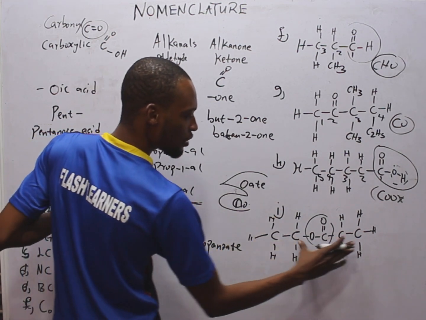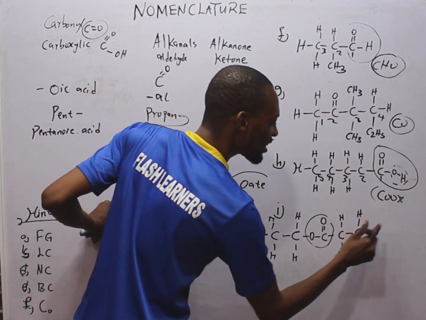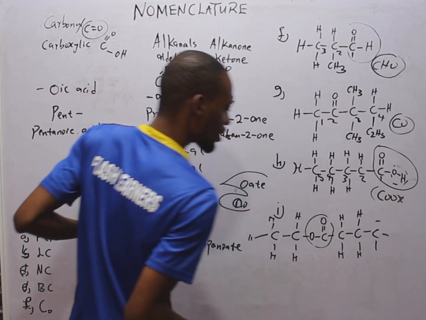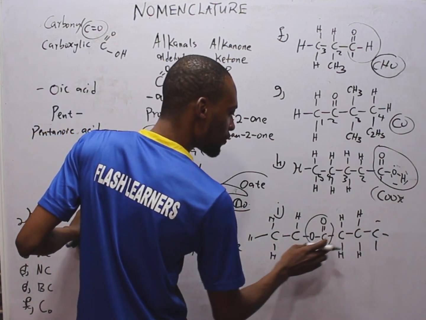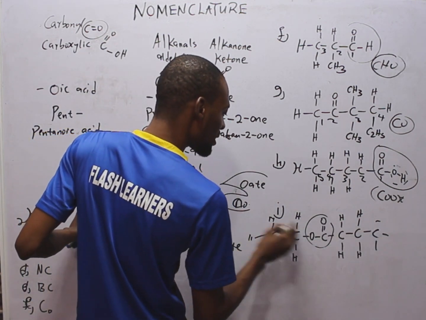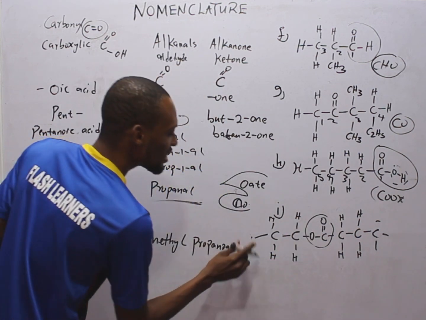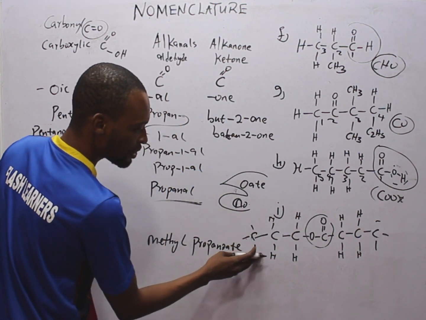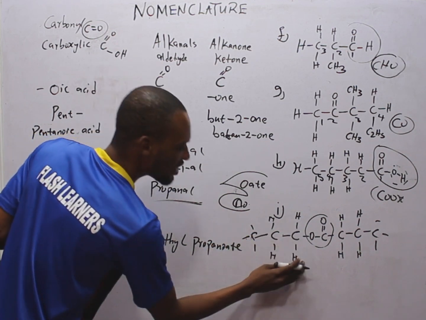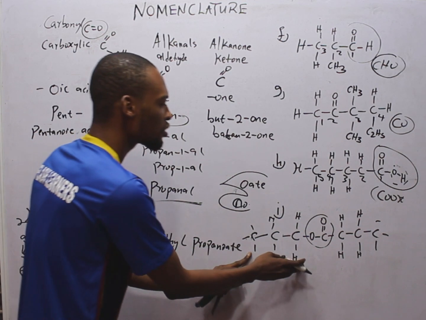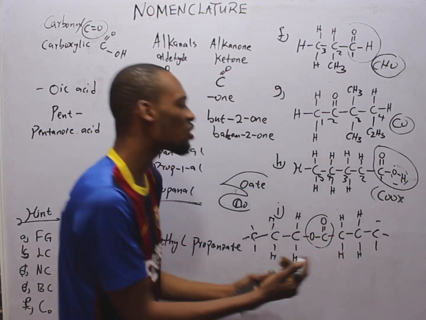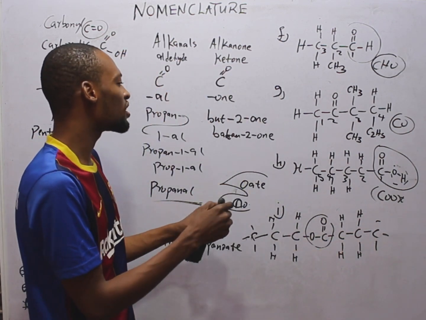So ethyl propanoate. If here is another carbon, it will be ethyl butanoate. 1, 2, 3, 4. So ethyl butanoate. If here is 3 carbon, here will be propyl butanoate. So that is how you name it. You name the first one, you name the second set, add oate to it. So that is it on the major ones.